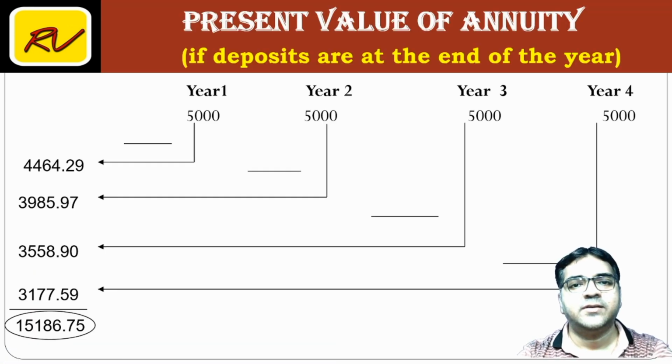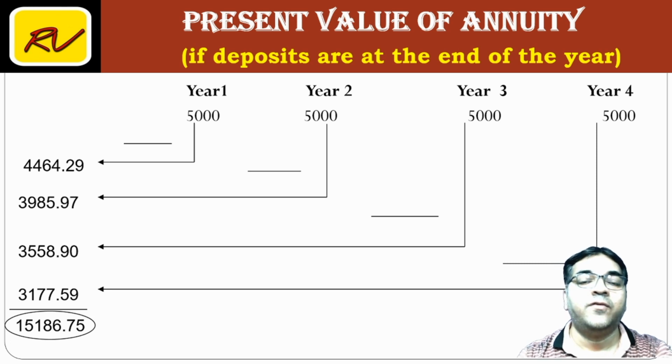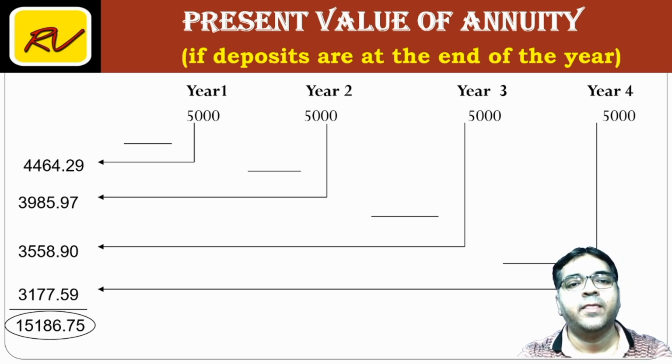So friends, let us come to the second part, how to calculate present value of annuity. जैसे मैंने समझाया, whatever amounts you are going to receive in the future, if you want to calculate today's value, that is known as present value. Same example, 5,000 I am supposed to receive for 4 years.